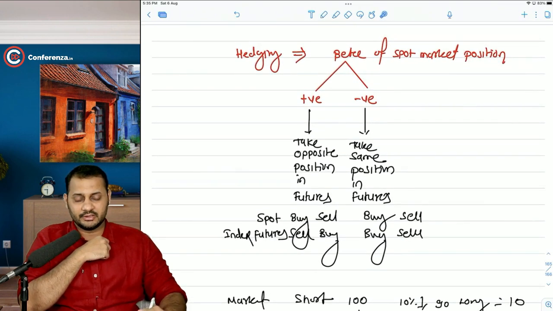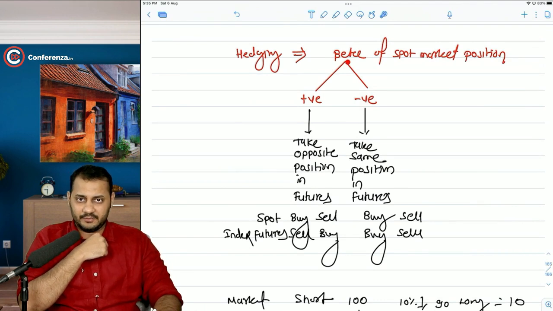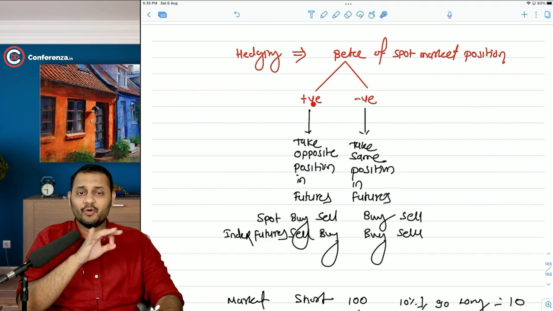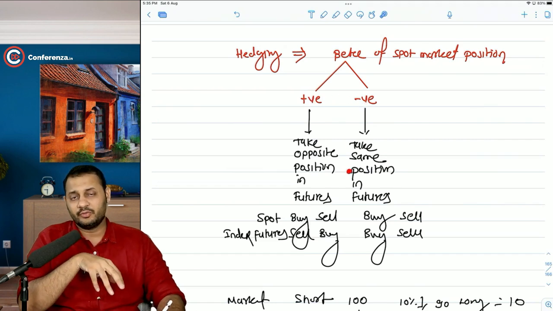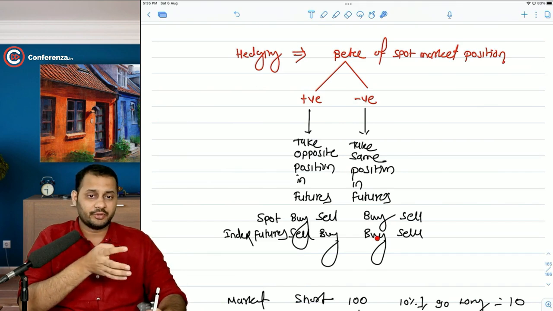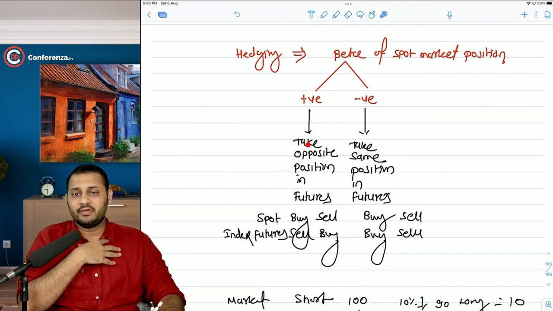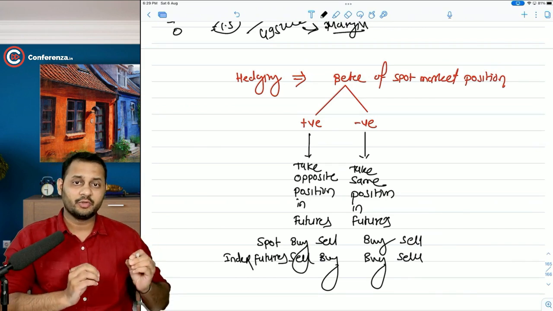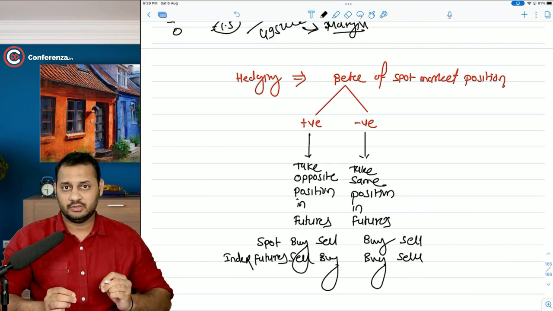So the rule will be this. First, find out the beta. If it is positive, which will be the case in the entire syllabus, you won't find a negative beta and then do the hedging. But this can be asked as something new by the institute. So if the beta is positive, take the opposite position in futures. If the beta is negative, take the same position in futures, for complete hedging. And multiply the position that you are going to take with the beta.